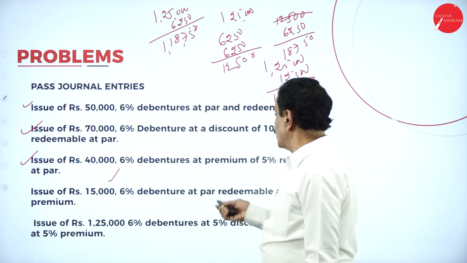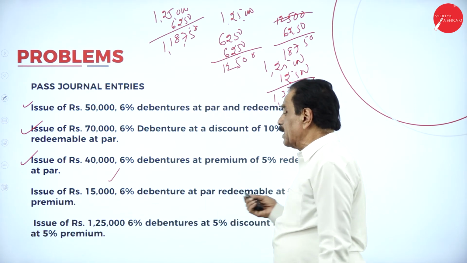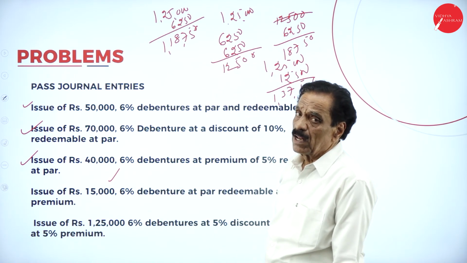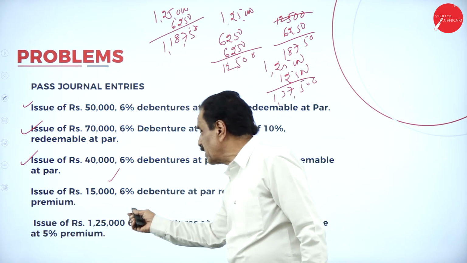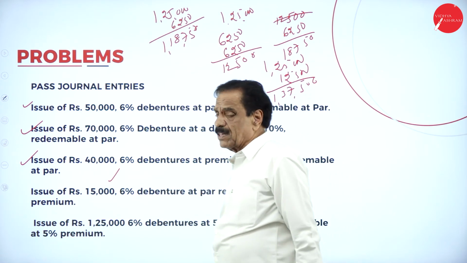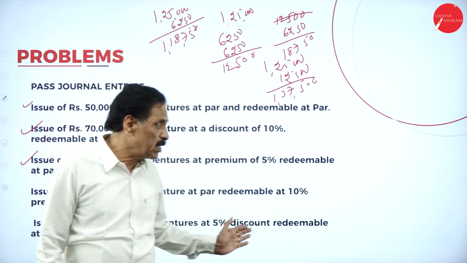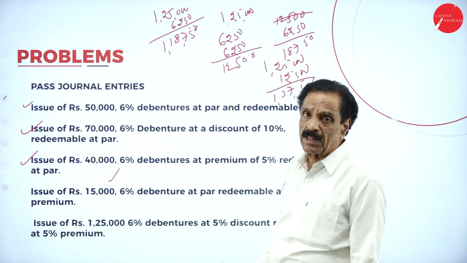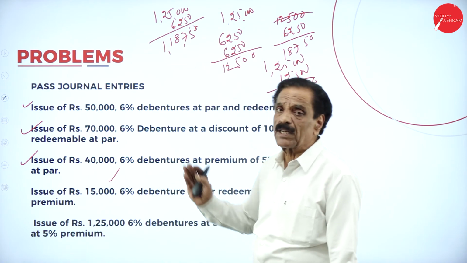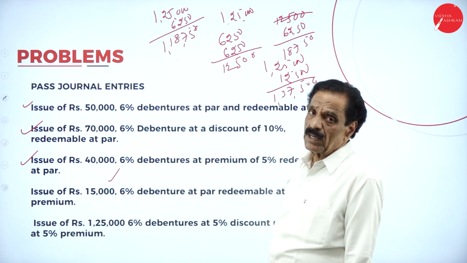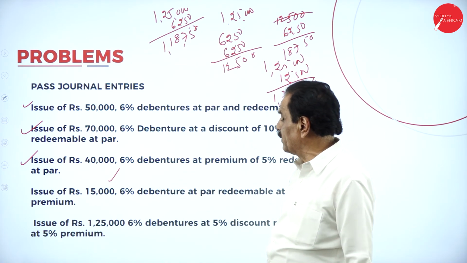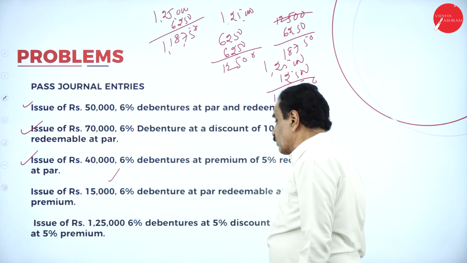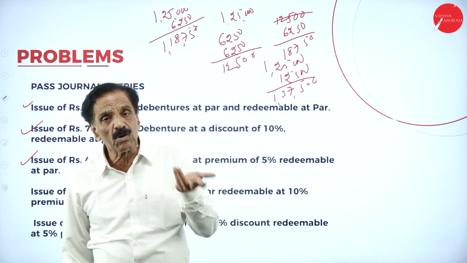Issue 15,000 at par, redeemable at 10% premium. So bank account debtor 15,000, loss on issue of debenture account 1,500, to debenture account 15,000, to debenture premium 1,500. You are paying with a premium. Debenture account debtor 15,000, debenture premium account debtor 1,500, to bank account 16,500. Issue at 1,25,000 at 5% discount, redeemable at 5% premium, means you are the loser of 10%.